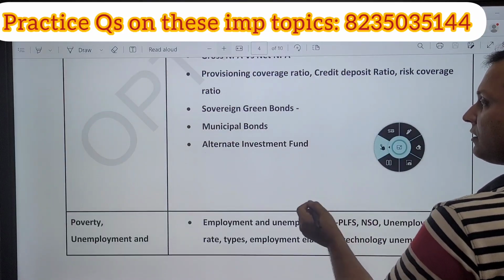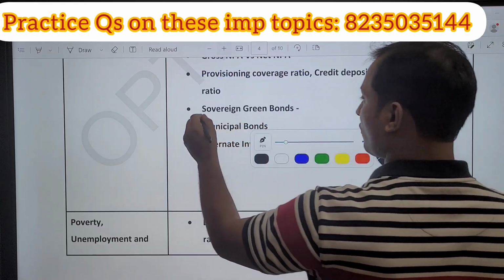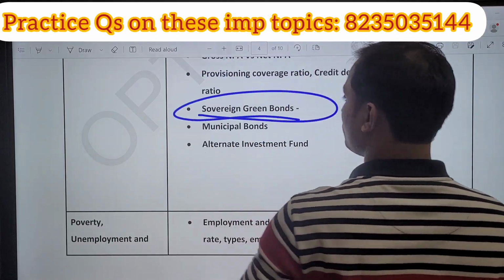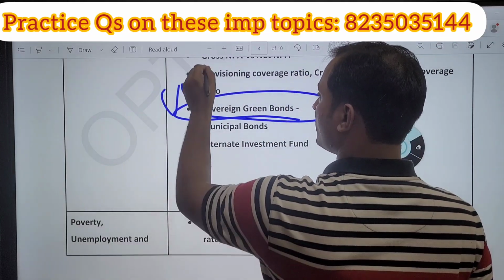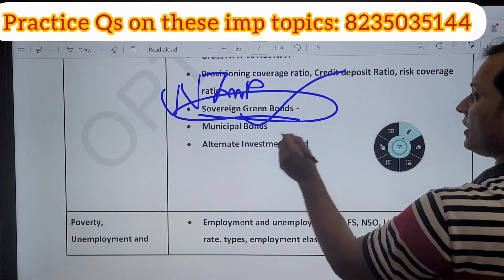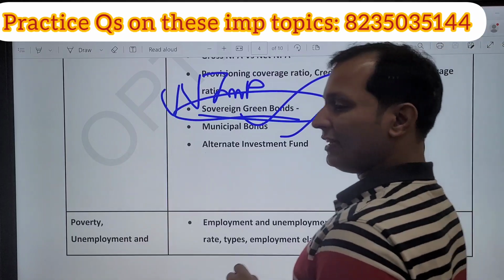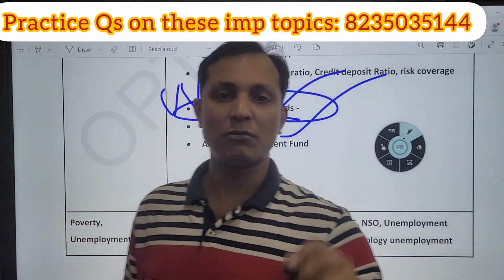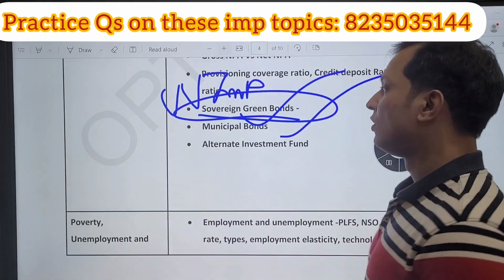Next, guys, here you can see sovereign green bond, very important. Definitely one question is going to come on sovereign green bond. Definitely you should prepare this topic in depth. Definitely one question is going to come on this topic.